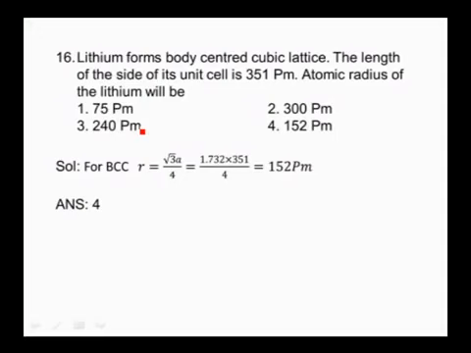Lithium forms a body centered cubic lattice. The edge length of the unit cell is 351 picometers. The atomic radius of lithium will be. See, here the given lattice is body centered cubic lattice. For a body centered cubic lattice, the relation between edge length and radius is r is equal to root 3a by 4. Here the edge length value is given as 351 picometers, and by substituting this 351 in this relation and on simplifying you will get a value of 152 picometers. So the answer is the fourth option, 152 picometers.